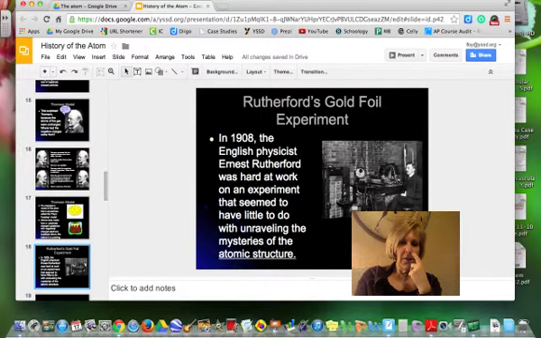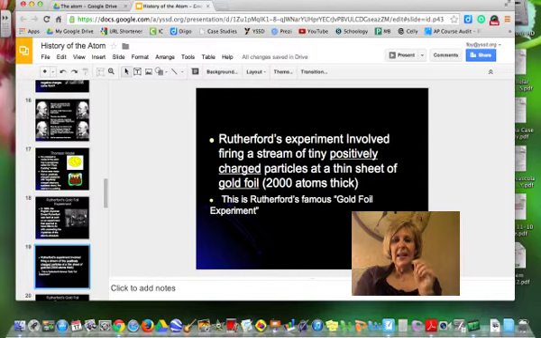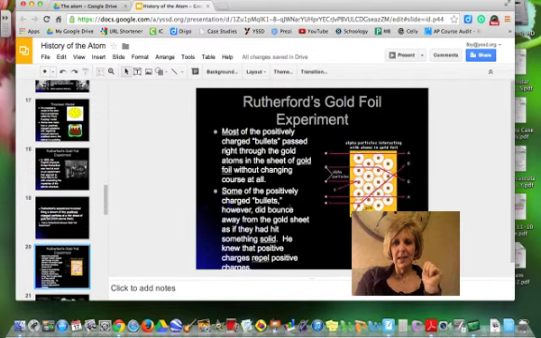So then, a few years later, a very famous experiment was done by a scientist named Ernest Rutherford. This was in 1908. What Dr. Rutherford did is he took a little gun that was shooting positively charged particles at a very thin sheet of gold foil. And this gold foil was so thin that it was only about 2,000 atoms thick.